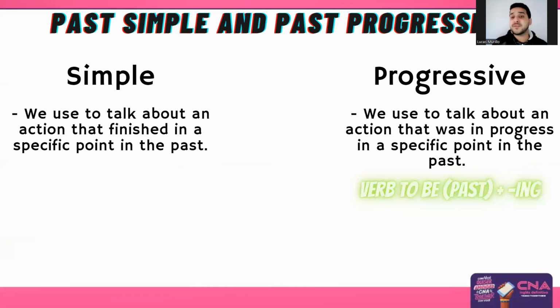So, guys, what's the difference between the past simple and the past progressive? The past simple we use to talk about an action that finished at a specific point in the past, right? And the past progressive we use to talk about an action that was in progress at a specific point in the past, right? So, the same as the present continuous, the present progressive, we use the verb to be, but now in the past, plus a verb in the -ing. Okay, let's get into more information.